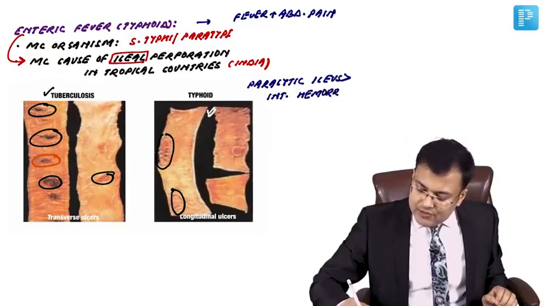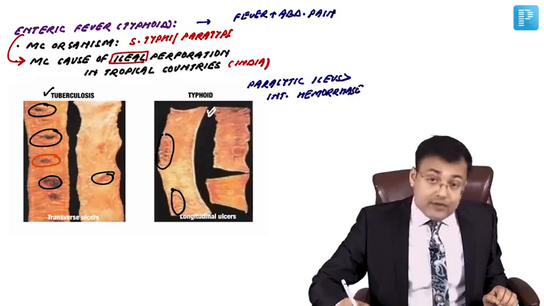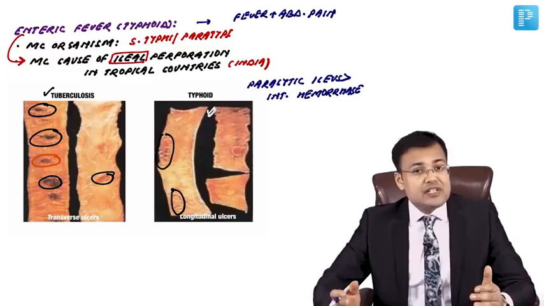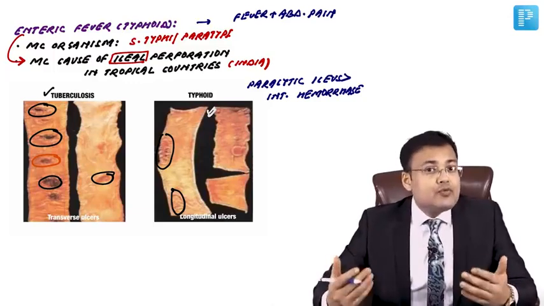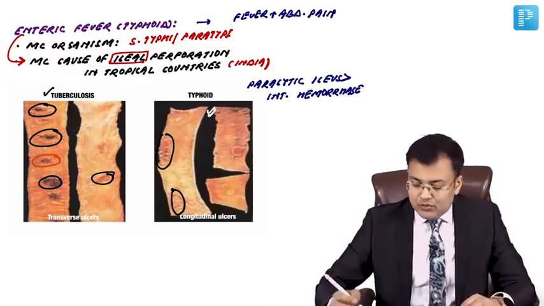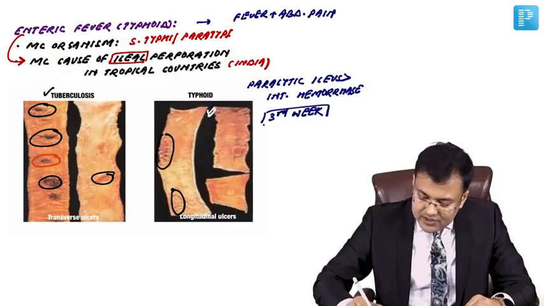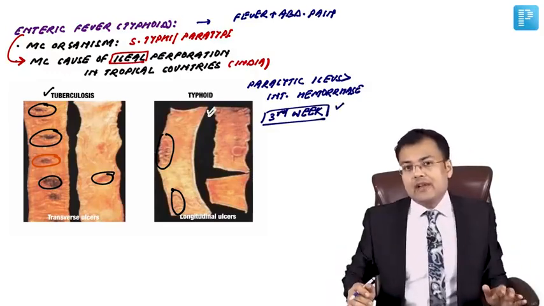And one question which is frequently asked: perforation occurs. What's the site of perforation? Ileum. So in which week is perforation going to occur? Perforation occurs in the third week of enteric fever.